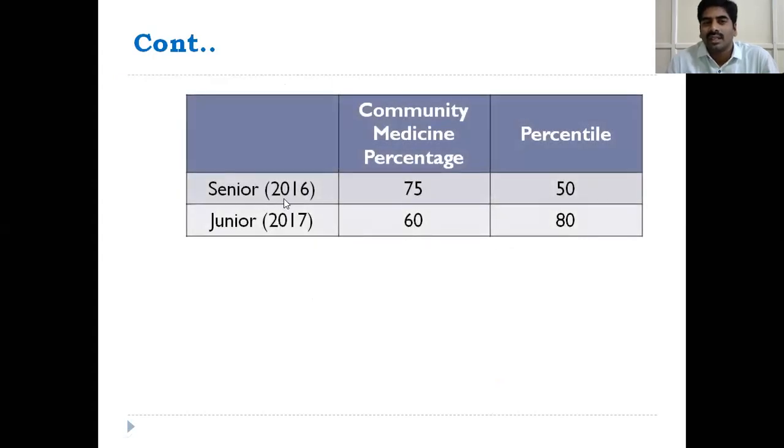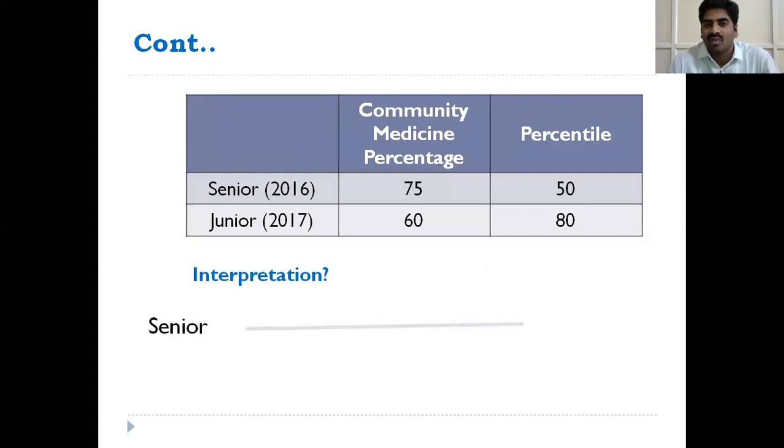The senior in 2016 got 75% of marks in community medicine, and the junior got 60% of the marks in community medicine. If you compare percentage, the senior got better marks than the junior. You can collect the data from the seniors, meaning marks of community medicine, arrange the data in ascending order and calculate the